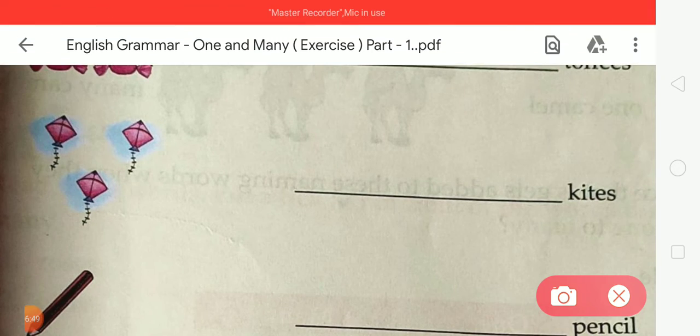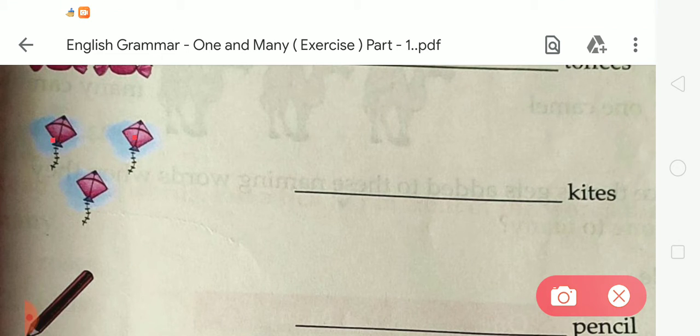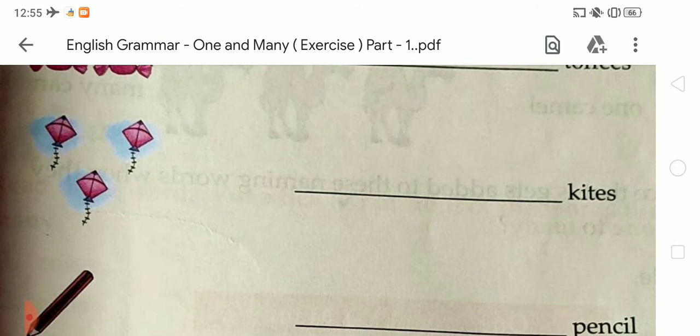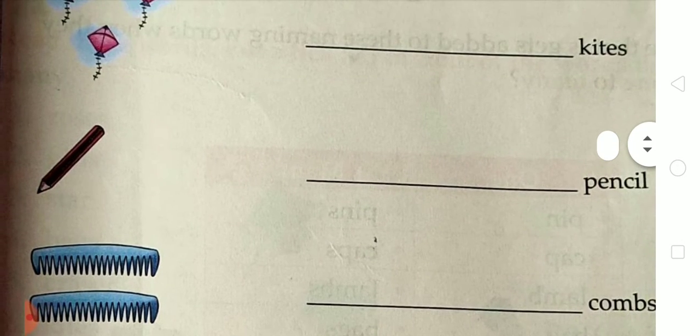So firstly we are going to count: 1, 2, 3. So here is a total of 3 kites. So we have to write 3 here. What is the spelling of 3? T-H-R-E-E, 3. Okay.